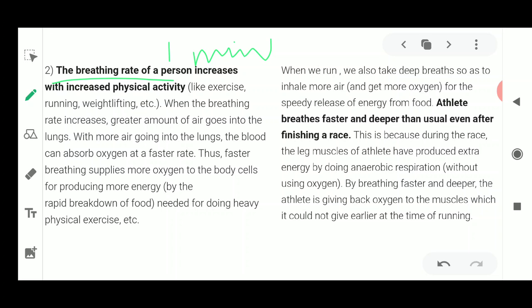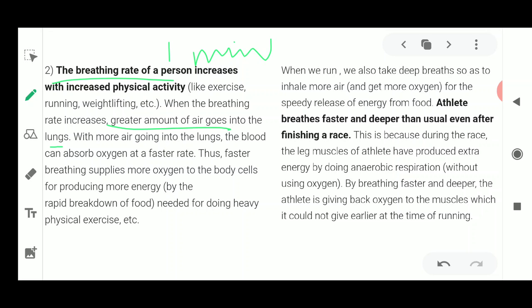Okay, now once this breathing rate increases, a greater amount of air goes inside our lungs, and if more oxygen is supplied, more energy is given out, because the food is being oxidized, the food is being broken down to give you energy. Because you are running, you require energy, and we get energy only from the breakdown of food. Okay, and that is only possible in the presence of oxygen. So this was about the breathing rate. It increases when the physical activity of a person increases.